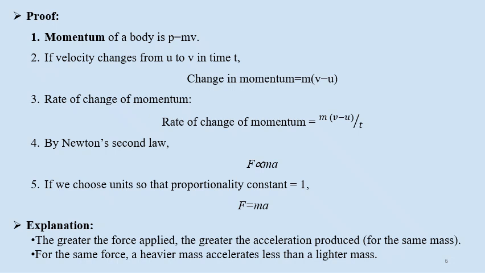velocity minus initial velocity. Rate of change of momentum will be the same: change in momentum divided by t, m into final velocity minus initial velocity, over t. By the second law, as we know, force is directly proportional to ma. If we choose units so that the proportionality constant is 1, force will be equal to ma.